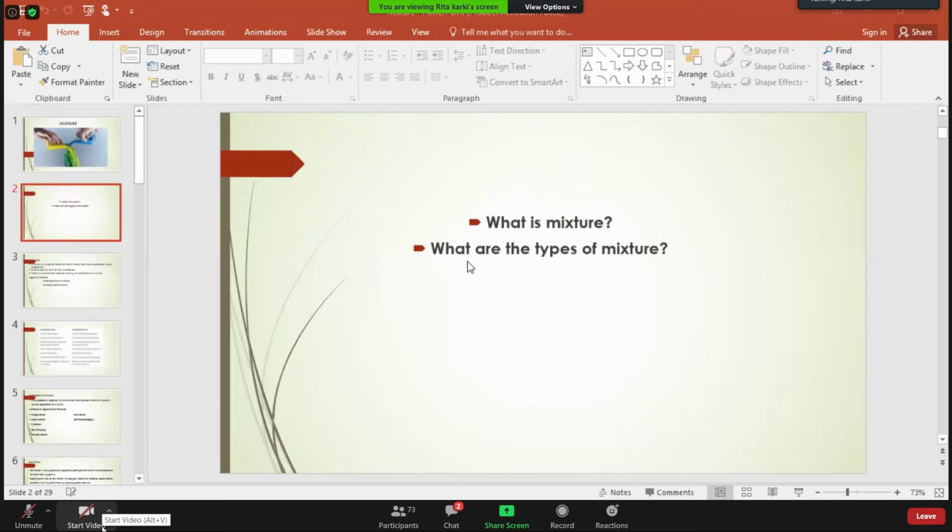For example, the salt gets completely dissolved inside the water. You all are very familiar with this fact. Besides, the sugar also gets completely dissolved inside the water. So when the salt and sugar get completely dissolved inside the water, can we see the particles of the sugar or the particles of salt inside the water? No, ma'am.